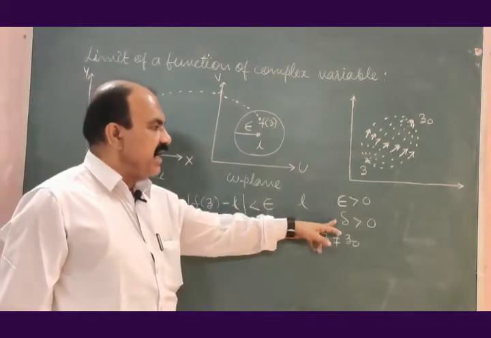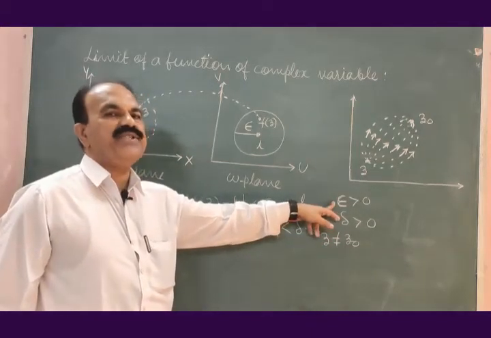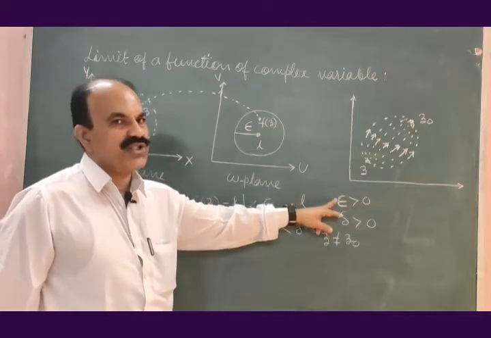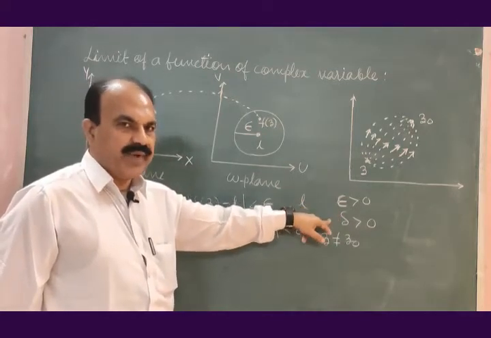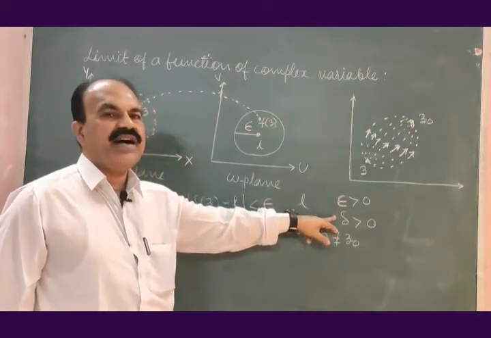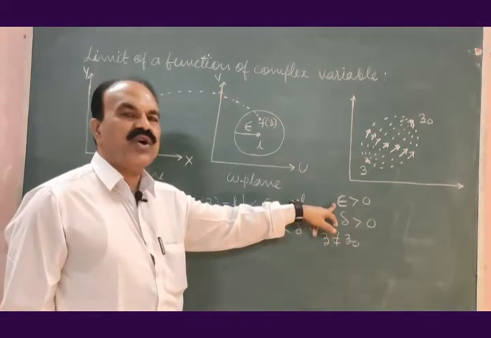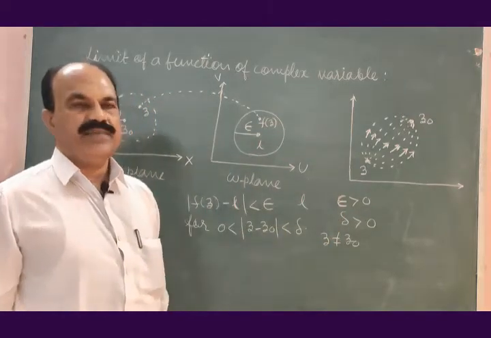Usually delta depends on epsilon. Both are non-zero real numbers. This real number delta usually depends on the real number epsilon.